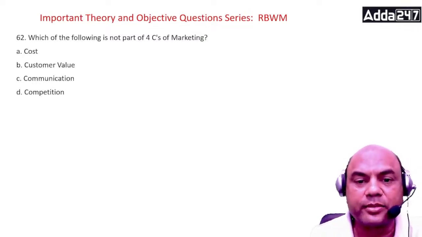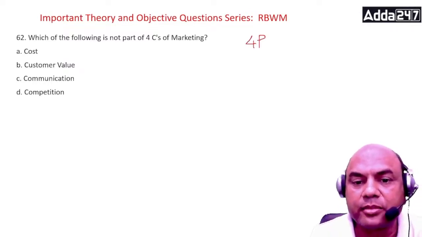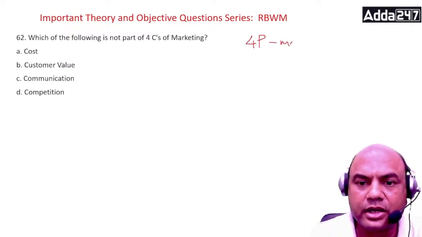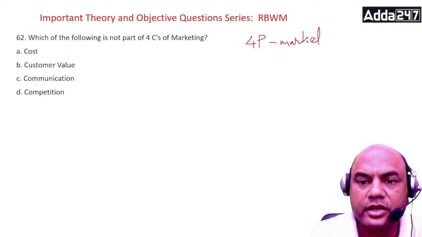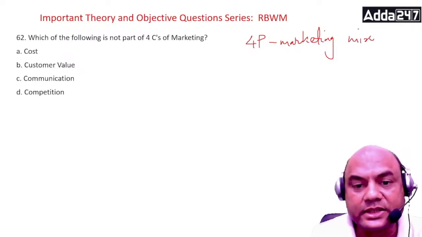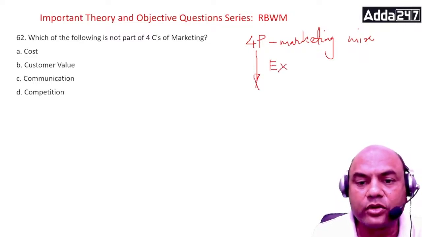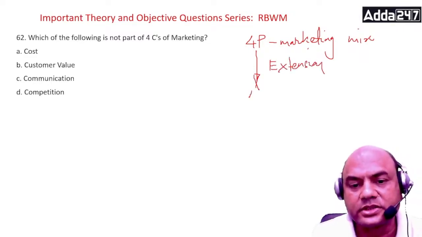This 4 P's is the main marketing mix. So the extension of marketing mix is the 4Cs.